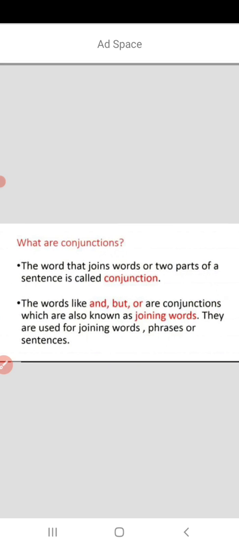What are conjunctions? Conjunctions are also known as joining words, and when we want to combine two sentences, the words which we use for combining, for joining, like and, but, or are called conjunctions. We have already discussed and, or, and today we will learn about conjunction but. So let's begin.